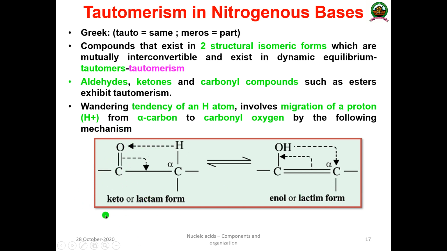If there is a C double bond O here, that is known as the keto form or lactam form. Due to this migration, the proton migrates towards the oxygen, giving C double bond C with an OH. That is known as the enol form or lactim form, and this carbon atom is known as the alpha carbon atom. This process is known as keto-enol tautomerism or lactam-lactim tautomerism.